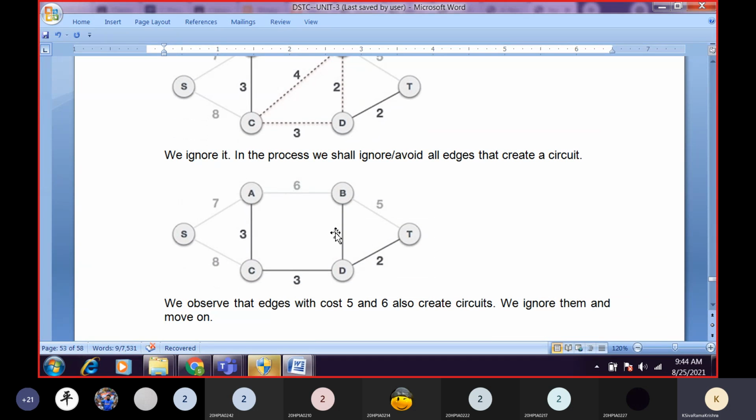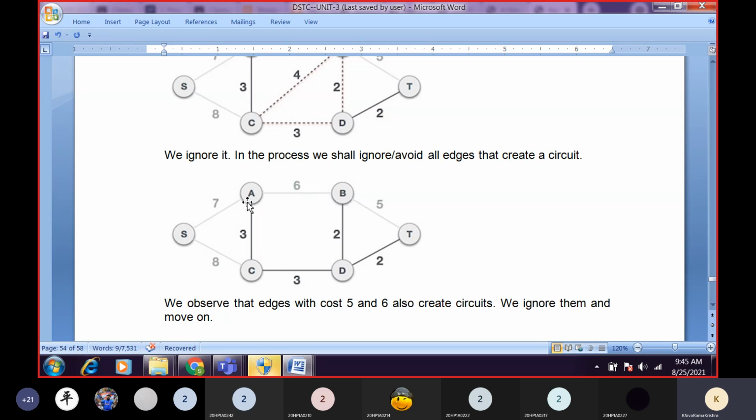A to B. Suppose if I attach A to B, are we getting a loop or not? Yes, sir. So we have to leave that A to B also. What is the next one? Next minimum weight? 7, sir. So now if I attach, where can we find 7? A to S, sir. Suppose if I attach A to S, are we getting any loop or any cycle? No, sir. So we will attach A to S.